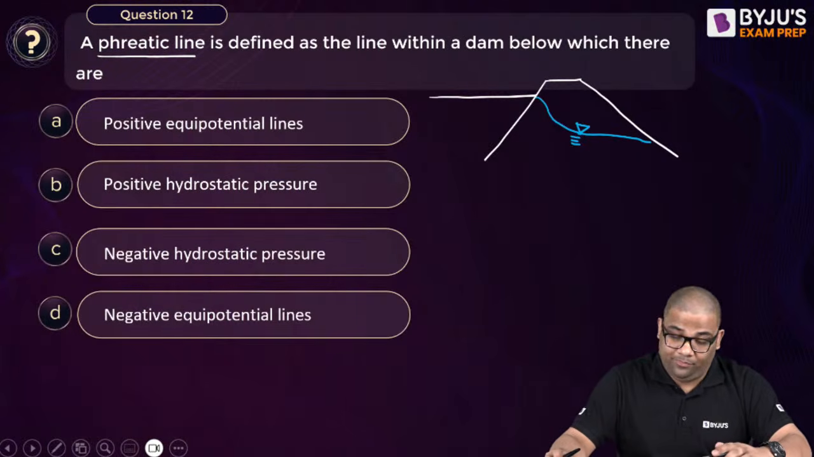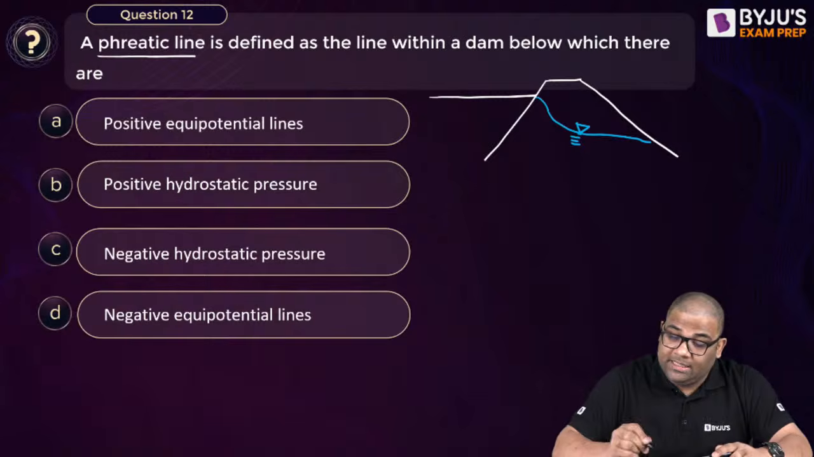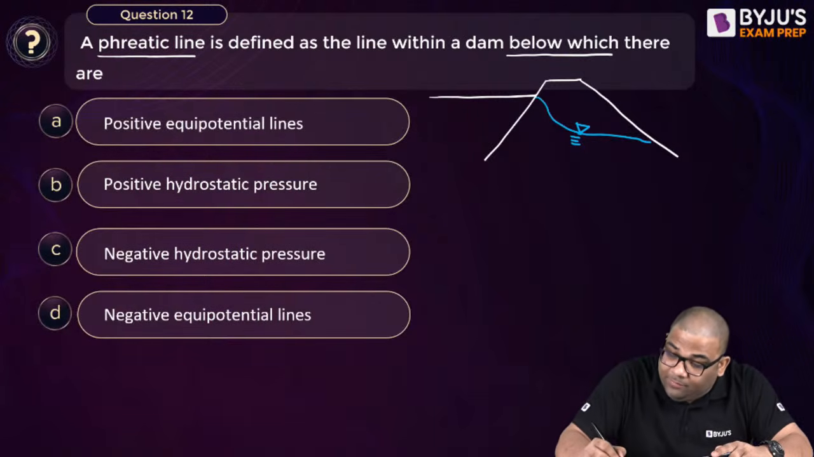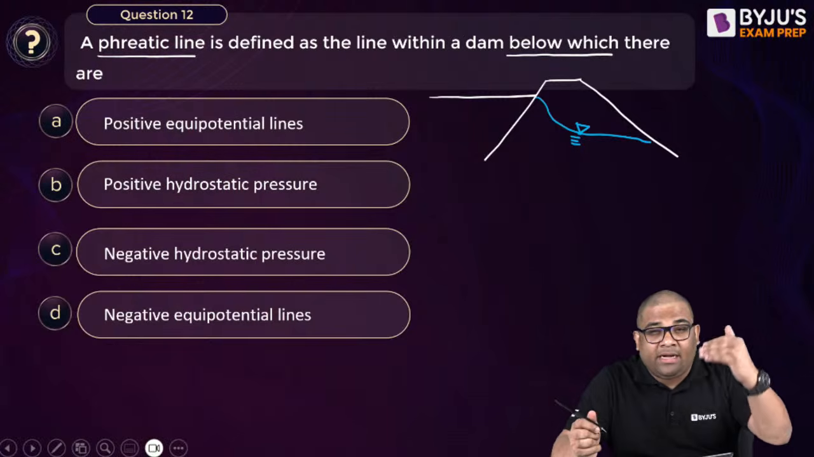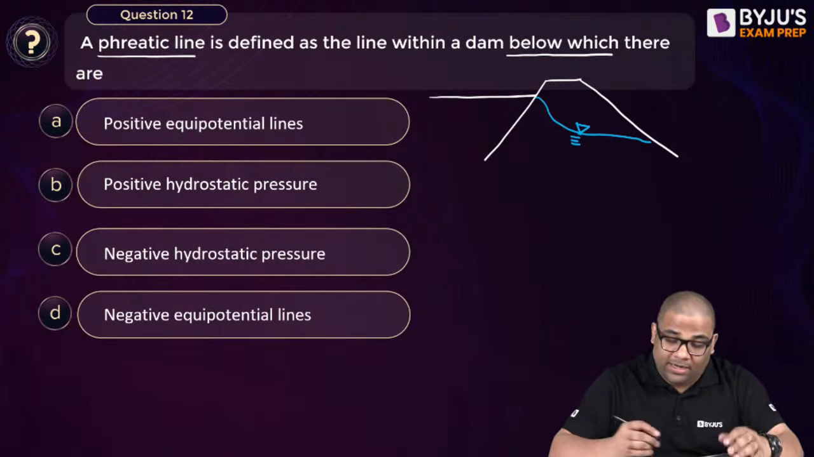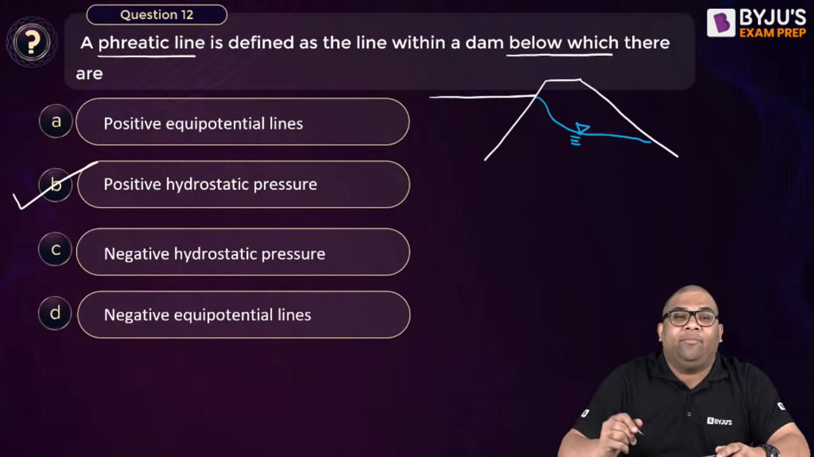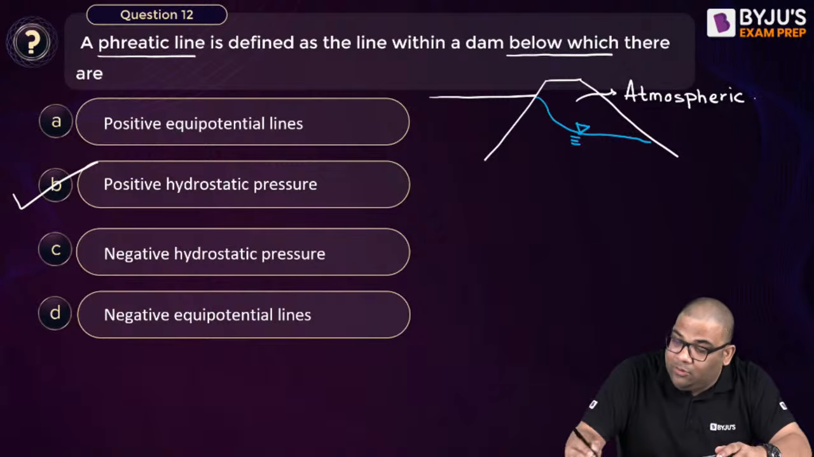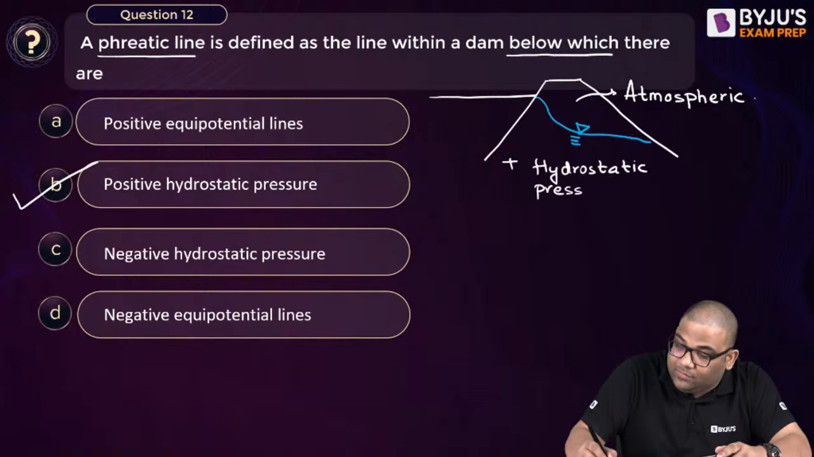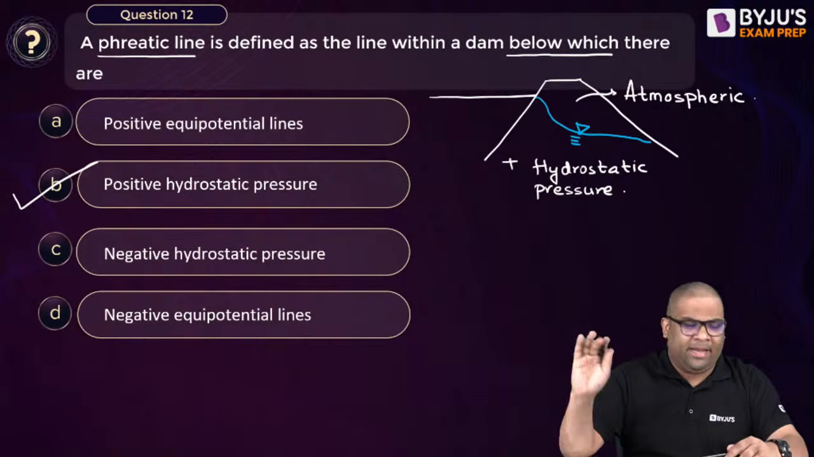Question number 12. It is the line below which? It is asking below which means what? See, it is below the water table kind of thing, right? So below it will be what? Positive hydrostatic pressure. And above this it will be atmospheric pressure, right? Above this there will be atmospheric pressure and below this will be positive hydrostatic pressure. So it is like a flow line. Yes, it's like a water table kind of thing.